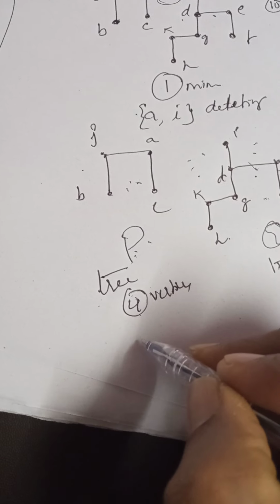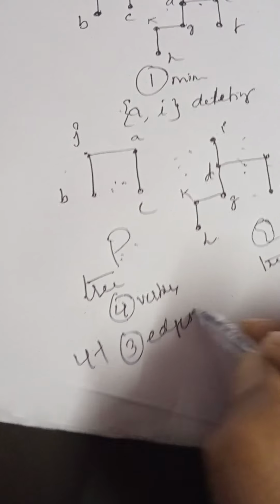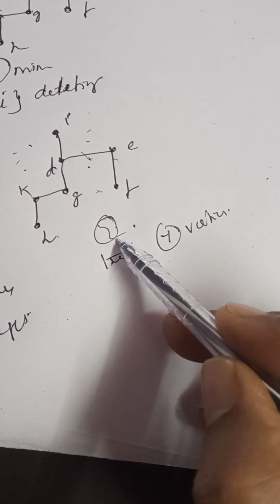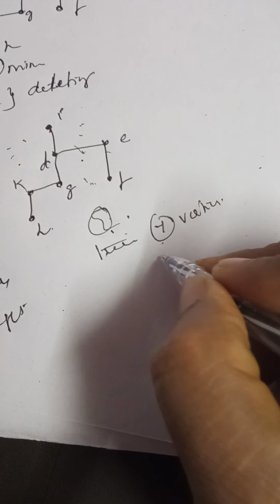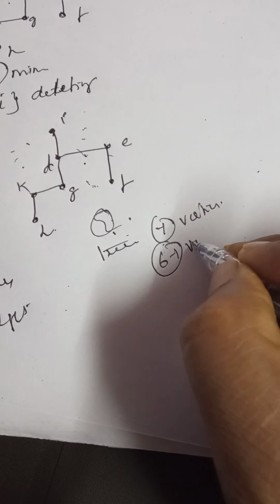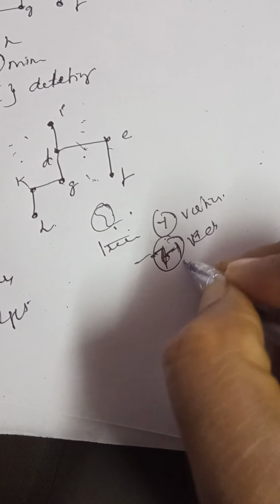Now here P is a tree with 4 vertices, therefore it has 4 minus 1, that is 3 edges, right? Now Q is a tree with 7 vertices, therefore it has 7 minus 1, that is 6 edges, right?